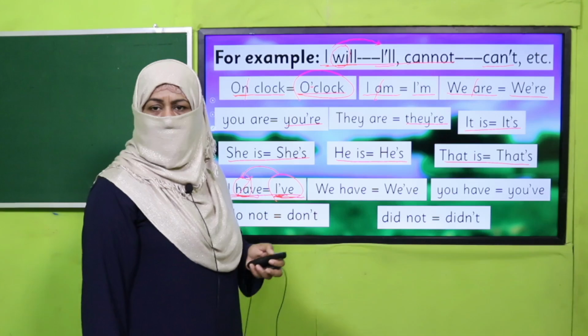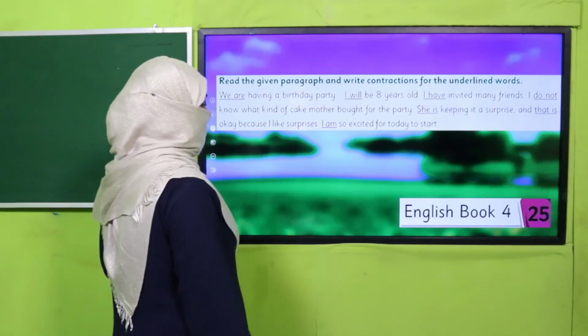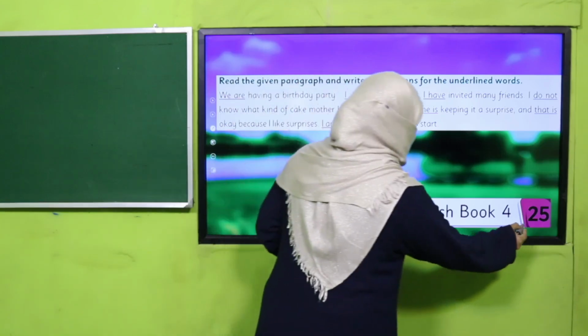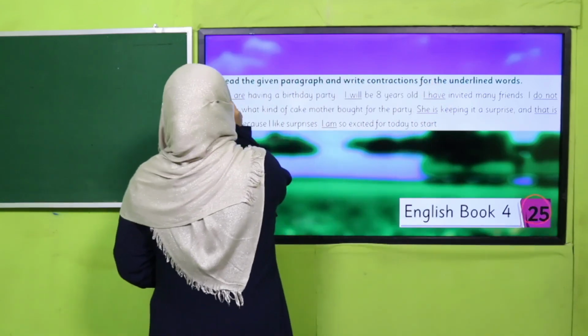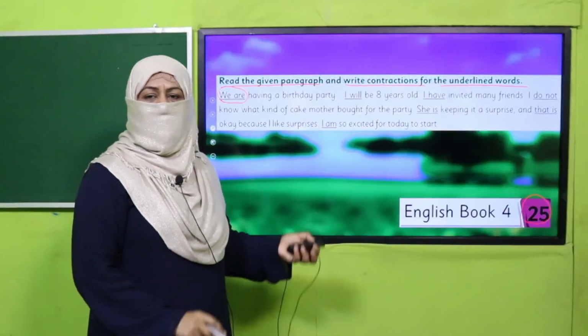You understand? All right. So whatever we have just learned, we are going to practice from your book on page number 25. Read the given paragraph and write the contraction for the underlined word. So here are the words underlined for you. You are going to write them in shorter form. So pause the video and do this activity in your notebook.